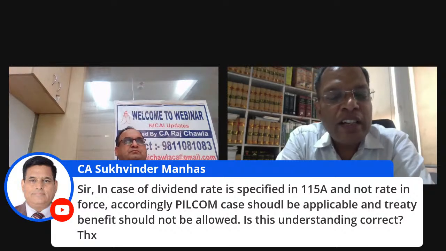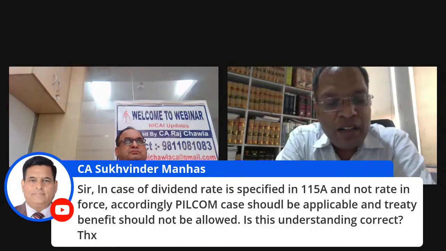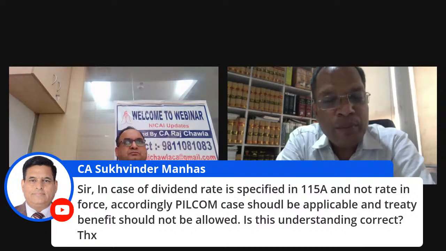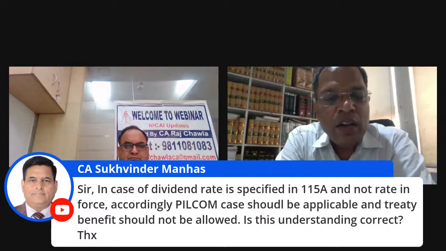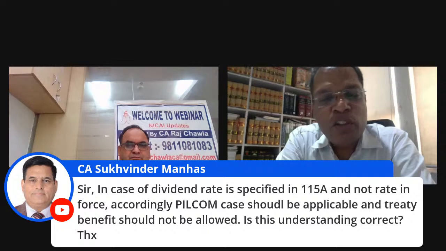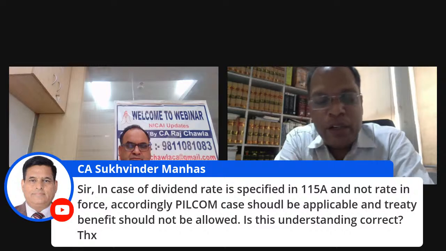So their income was covered under 115BBA, and the TDS was to be applied under 194E. In 194E, no rate in force was mentioned. The rate was mentioned, which is covered under 115BBA, and so the DTA benefit was not available